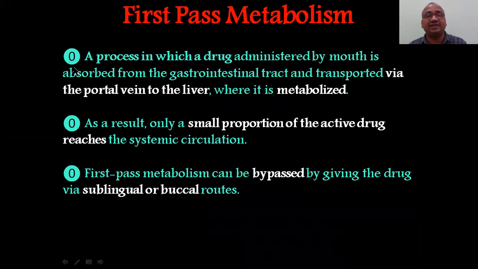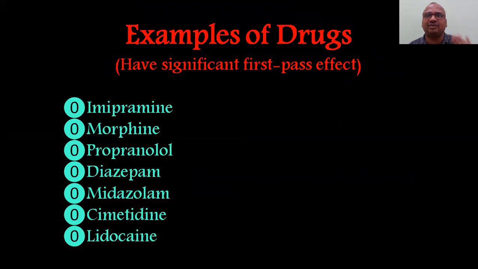It is a process definition. It is a process in which the drug administered by mouth is absorbed from the gastrointestinal tract and transported via the portal vein to the liver, where it is metabolized. As a result, only a small proportion of the active drug reaches the systemic circulation. First pass metabolism can be bypassed by giving the drug via the sublingual route or buccal route. You can use it if you want, the same matter only.